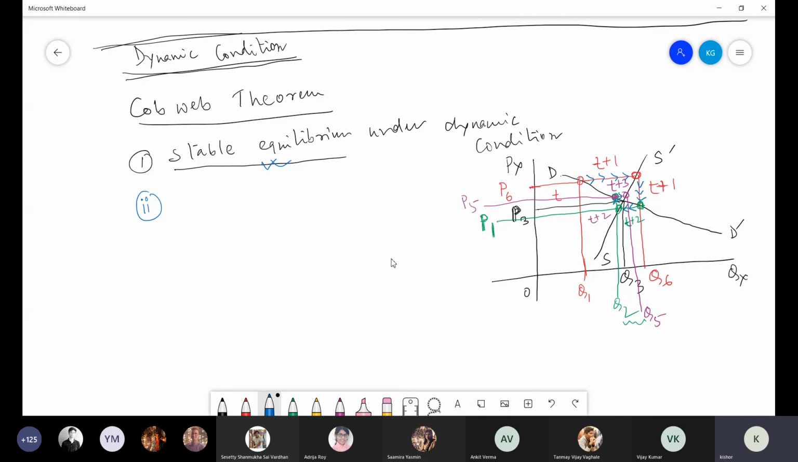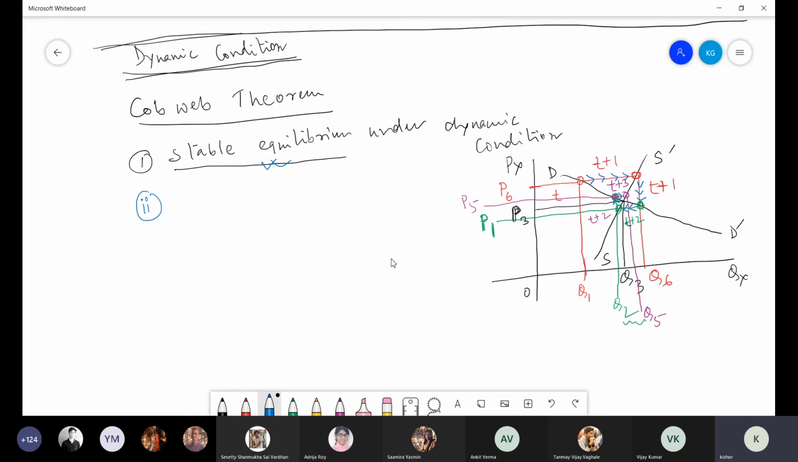And we are more concerned about dynamic condition because it is much closer to reality. Because in real life, so many factors are changing simultaneously. Okay. Yes, I got it.